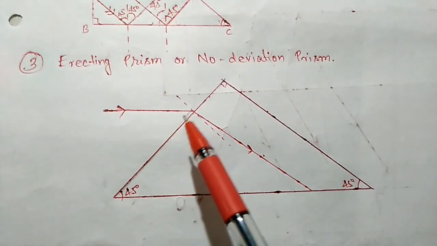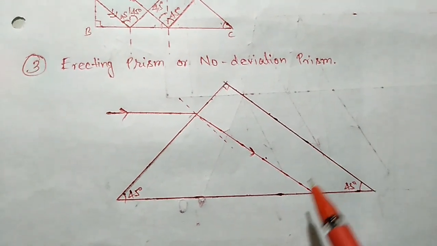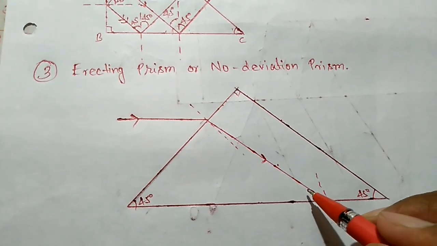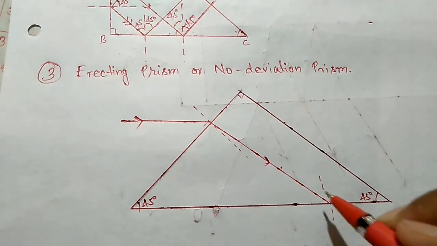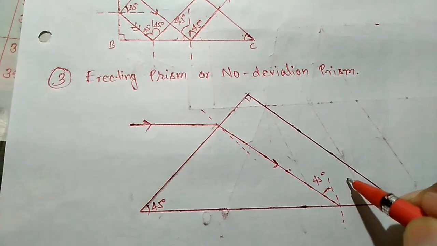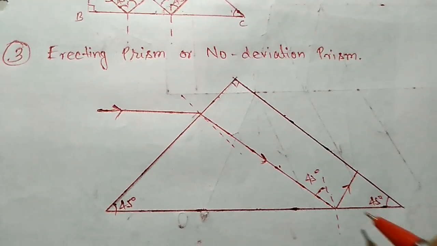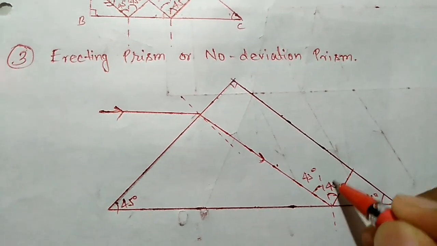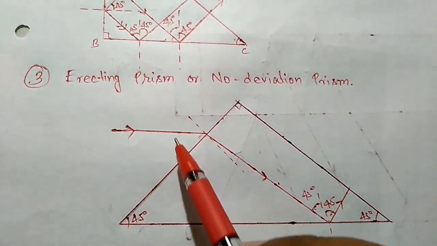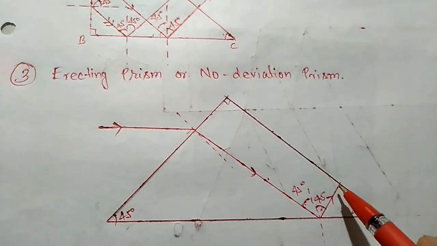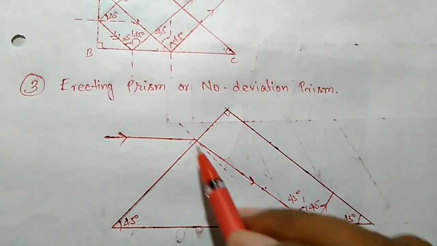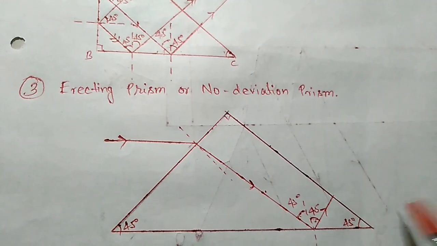So let's draw. You can see here the light is bending toward this way, and this is looking parallel to this. So let's draw a normal here. If I draw a normal, this will be 45, alternate angles, the corresponding angles. So the remaining angle will be 45 again. So what will happen? Total internal reflection, it will bend toward this way. Again you can see here, this is 45 again. Total internal reflection says i is equal to r. So if this angle is equal to this, that means a total of 90 degree. So this will bend in this direction. When the light emerges out of the prism, due to this angle again, the light will be parallel to this, like shifted in its path. So this will be parallel in this direction.